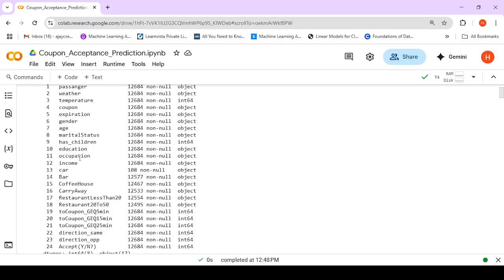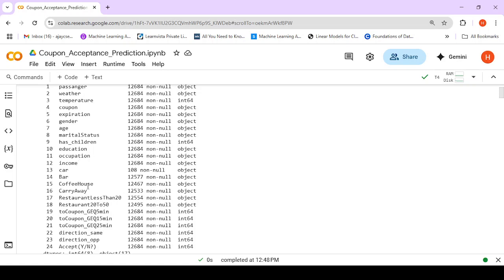income, car, whether the person is traveling by car, coffee house, or is the person going to prefer carry away, for how many times do they do carry away.